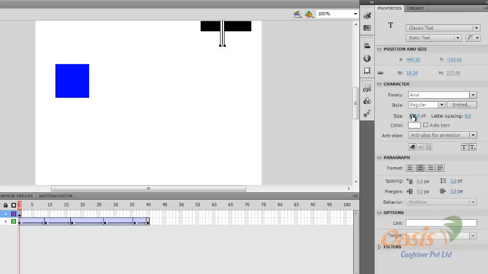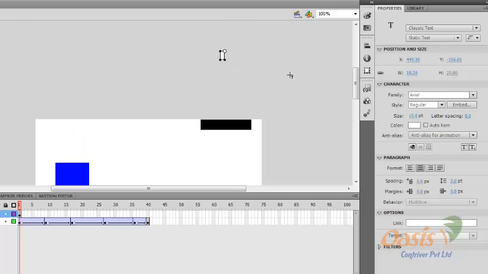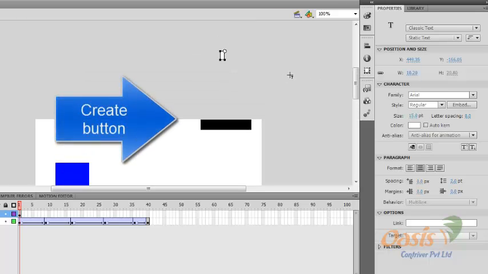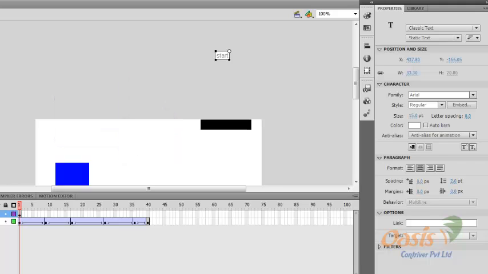I should change the size to 15 and write start. Select it and position it here inside the button.